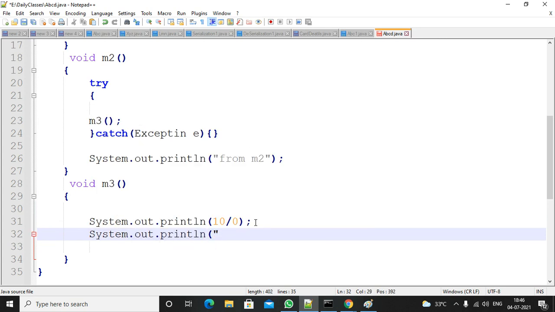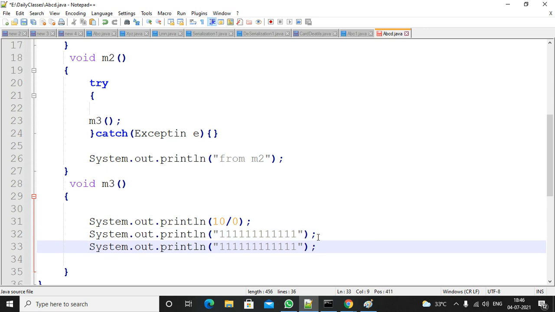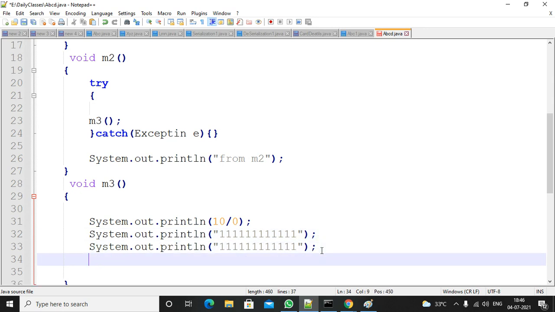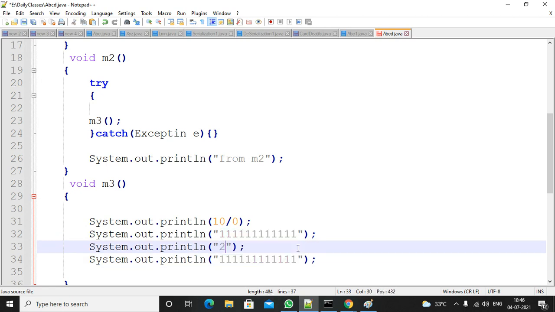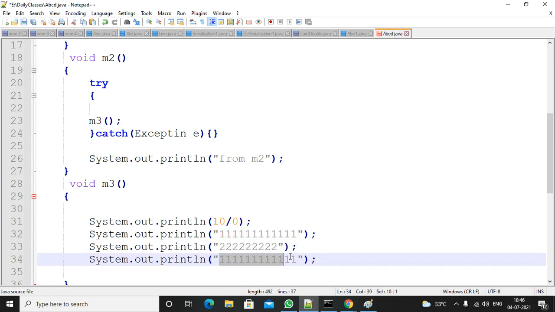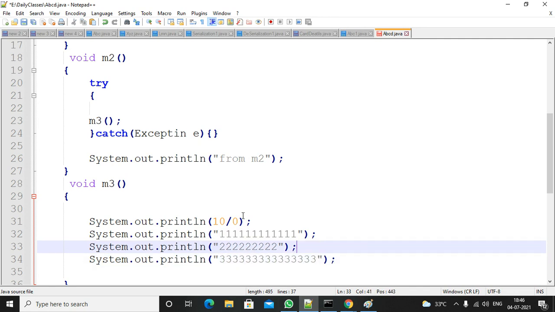Suppose remaining statements are there. These statements will not be executed, so it will be terminated abnormally. That means only the M3 method will be terminated abnormally, and the method entry will be removed from the stack. So please concentrate on these points. Based on this topic only, you will get the objective type questions.